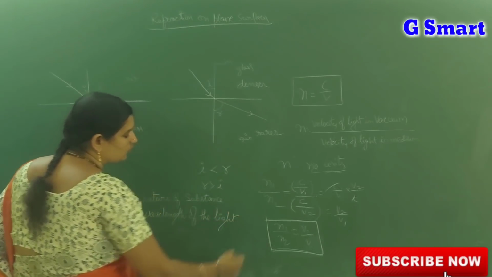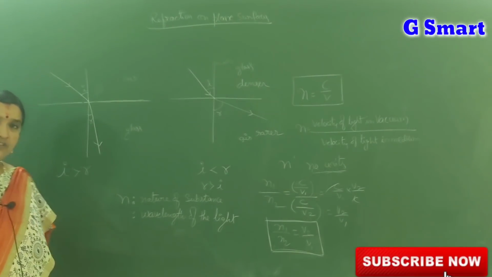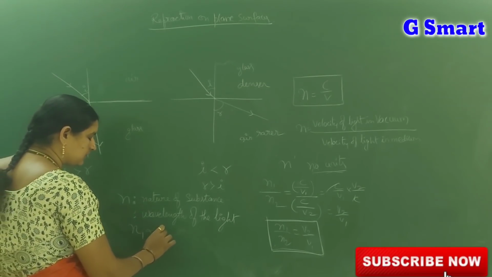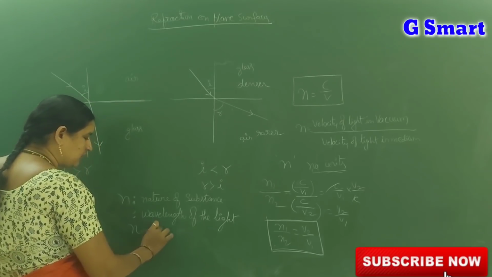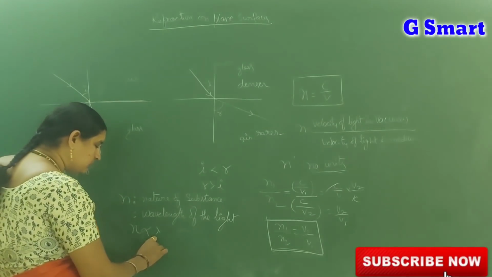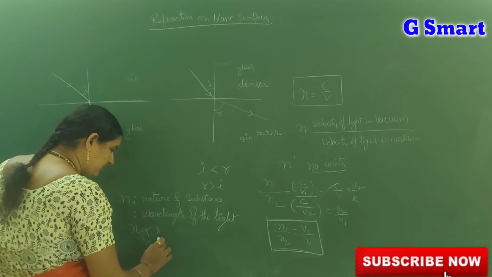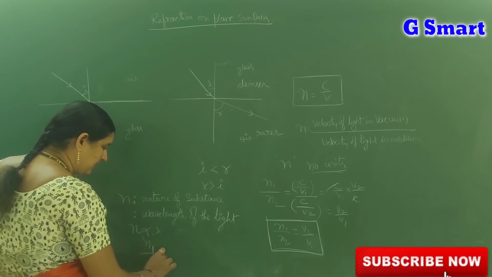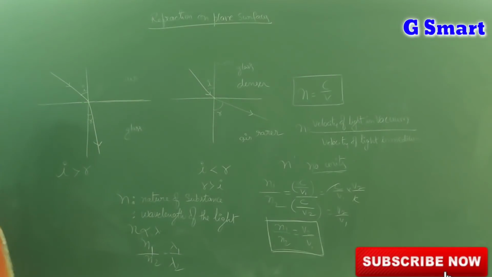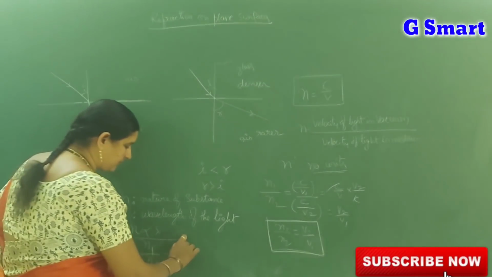N depends upon two parameters: the nature of the substance and the wavelength of the light. N is proportional to lambda. If n increases, wavelength increases. If n decreases, wavelength decreases. So n1 by n2 is equal to lambda 1 by lambda 2. This is also one formula.